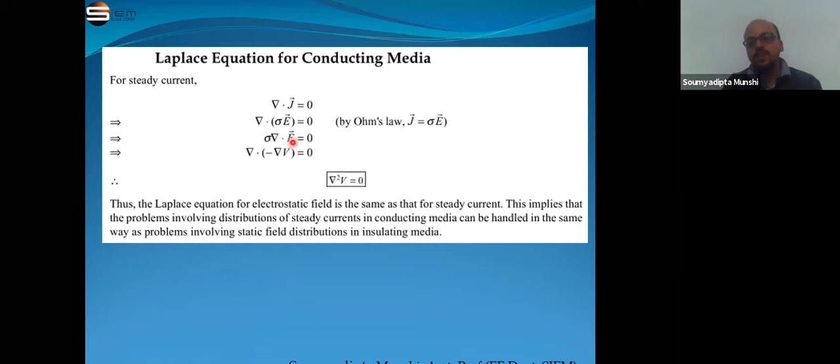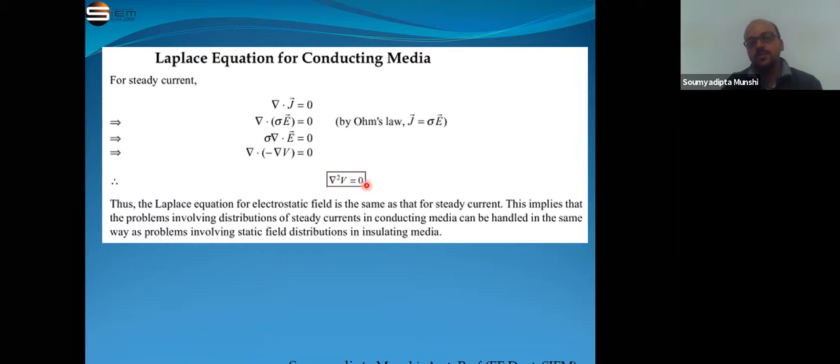So if we put the value of E here, that means the divergence of minus nabla V, that means the divergence of minus nabla V is nabla square V. That means this is equal to 0. So you can see that for electrostatic field and for the steady current, the Laplace equation is the same.